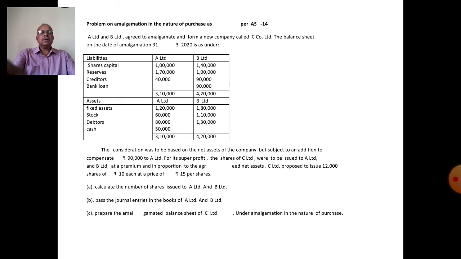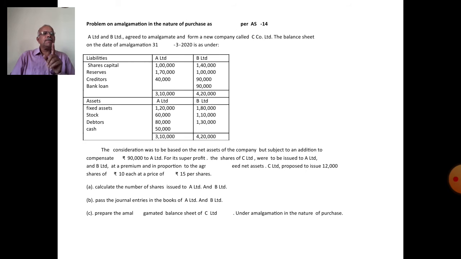Today, we are discussing the problems on amalgamation in the nature of purchase as per Accounting Standard 14. The problem: A Limited and B Limited agreed to amalgamate and form a new company called C Company.